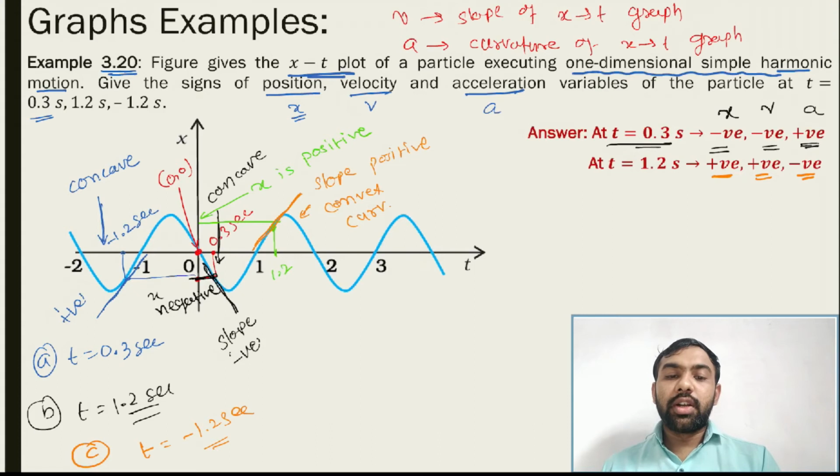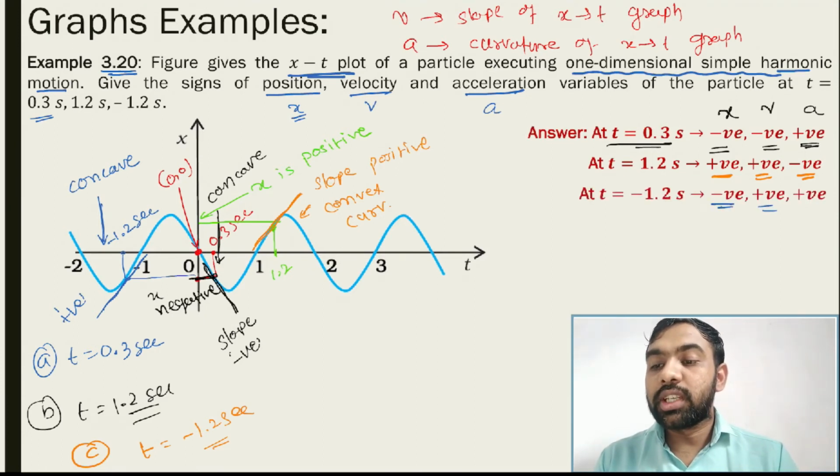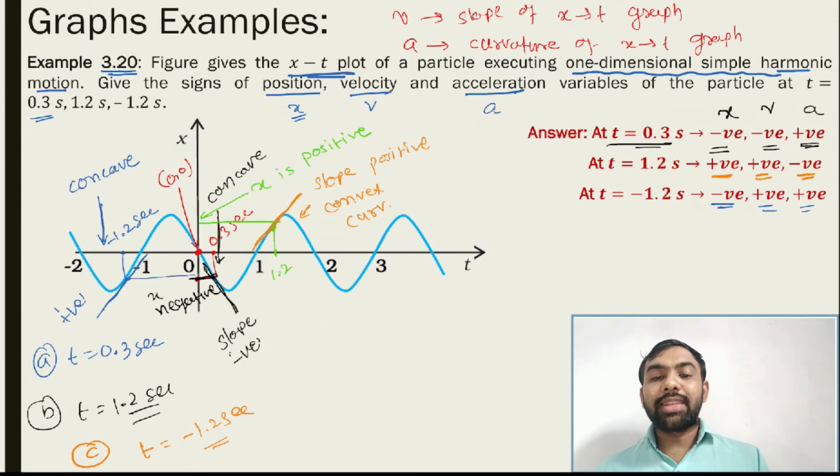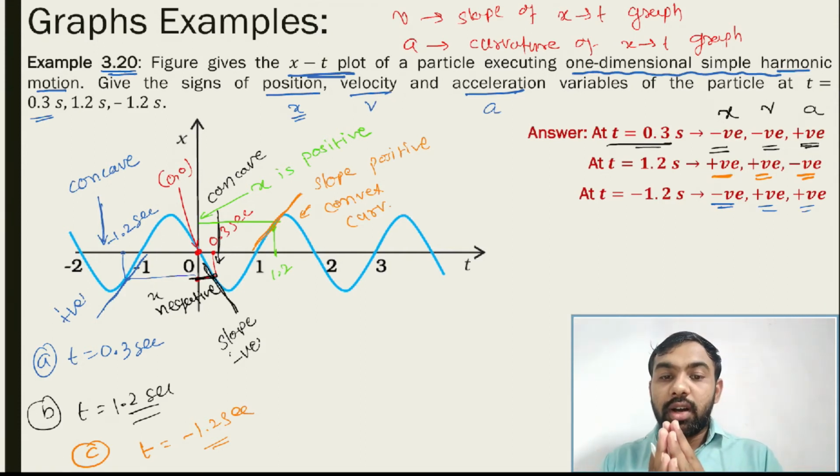So what is the answer? Displacement negative, velocity positive, acceleration concave, meaning positive. Okay, so the third answer is what? C: negative, positive. Okay, so this way you get this answer, meaning you understand the basic phenomenon of a graph, the basic terminology of a graph, then you get this answer. Okay, all of you note this example in your books properly and with the reasons.